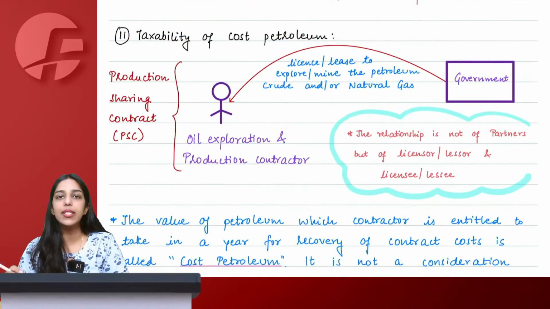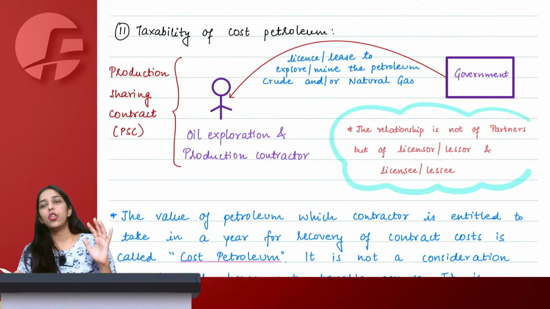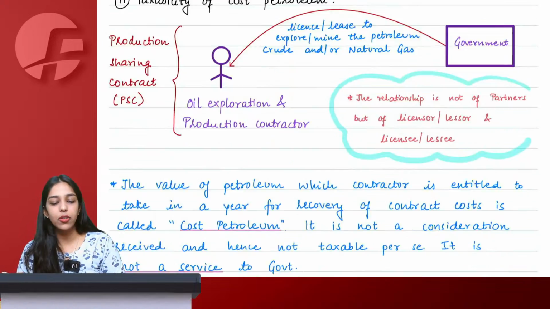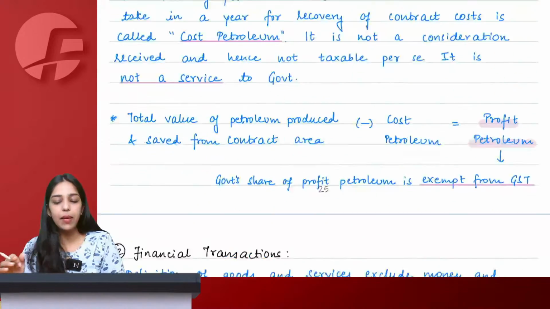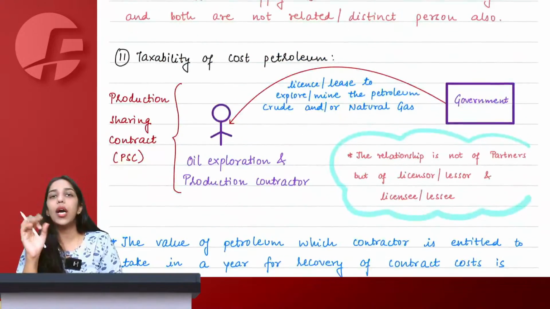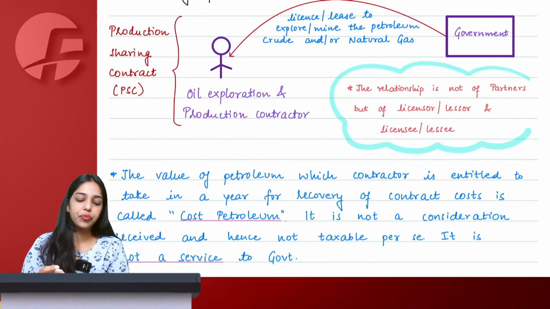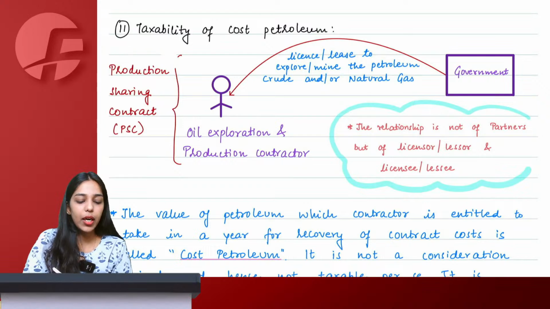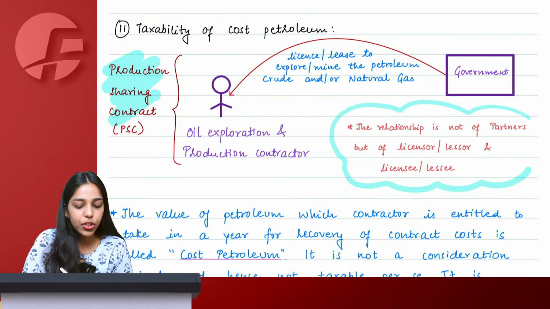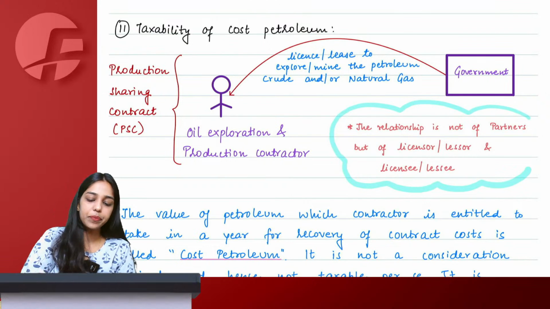Like tomorrow is your exam and today you are revising. You are not going to read everything. Simply you will say cost petroleum not taxable, government share of profit petroleum also exempt, and move forward. For now, for understanding purpose, let's see what is a production sharing contract? What do we understand by the term production sharing contract?